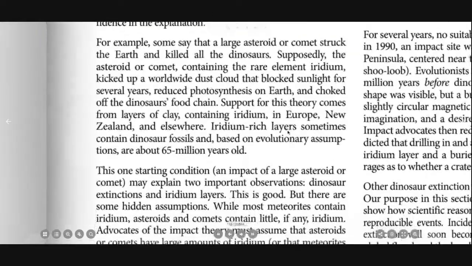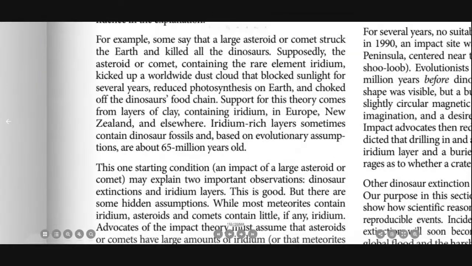For example, some say that a large asteroid or a comet struck the Earth and killed all the dinosaurs. Supposedly, the asteroid or comet containing the rare element iridium kicked up a worldwide dust cloud that blocked sunlight for several years, reduced photosynthesis on Earth, and choked off the dinosaurs' food chain.